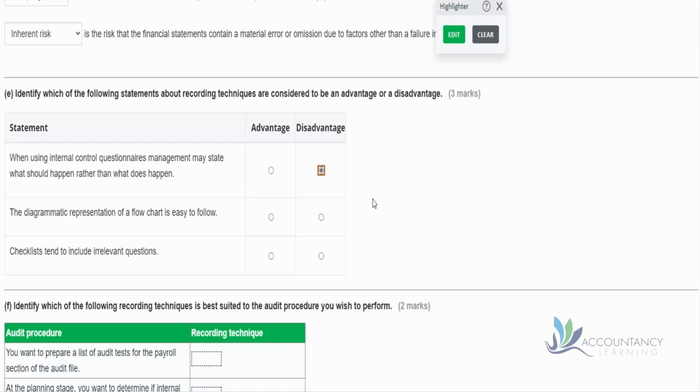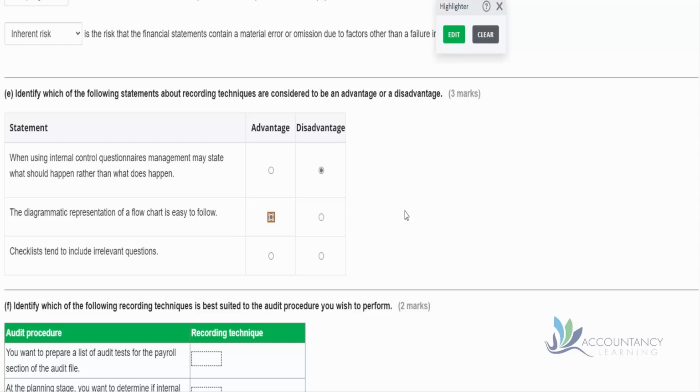Next then, the diagrammatic representation of a flowchart is easy to follow. So compared with words that describe what goes on, which could be pages and pages of description, that's not necessarily very easy to follow, is it? But in many cases, a diagram showing who does what can be easier to follow. So that's a good way of recording the controls.